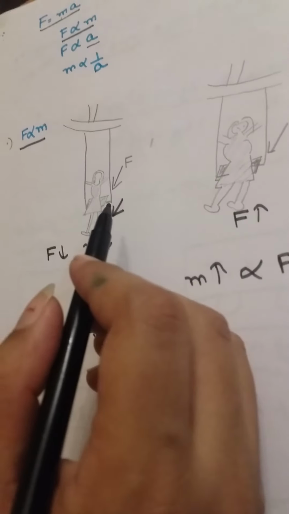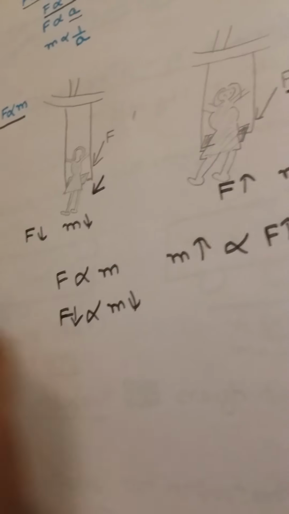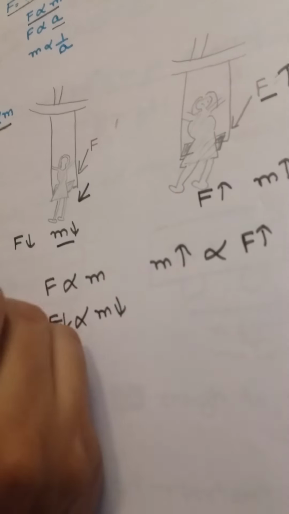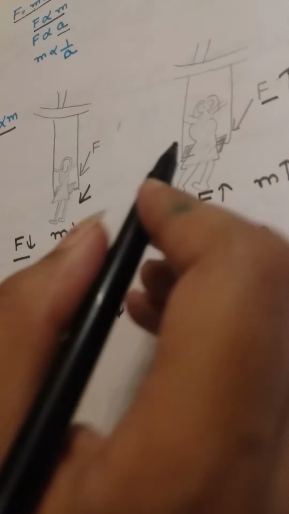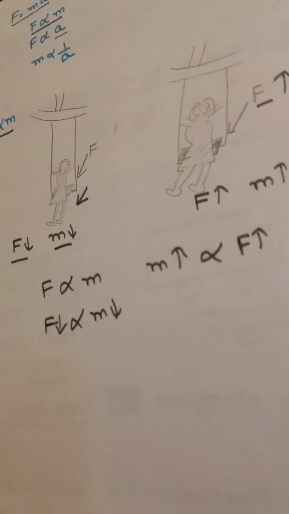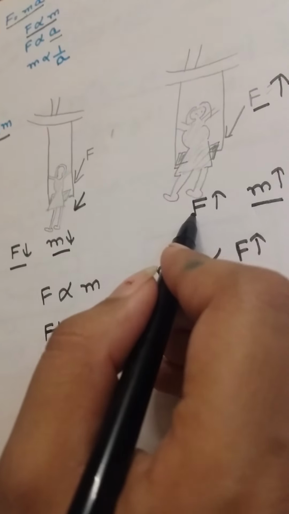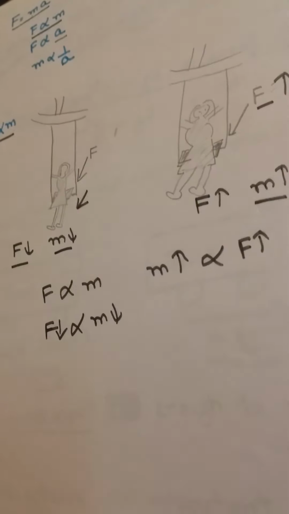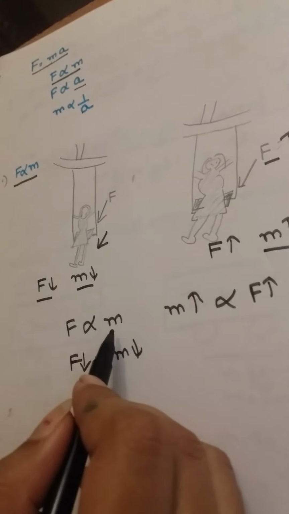Now, I apply force on the girl to move her. She has lesser mass, so the force needed to move that girl would be lesser. But in the case of the fat girl, she has more mass, so we need more force to push her. So we can also say that force is directly proportional to mass.